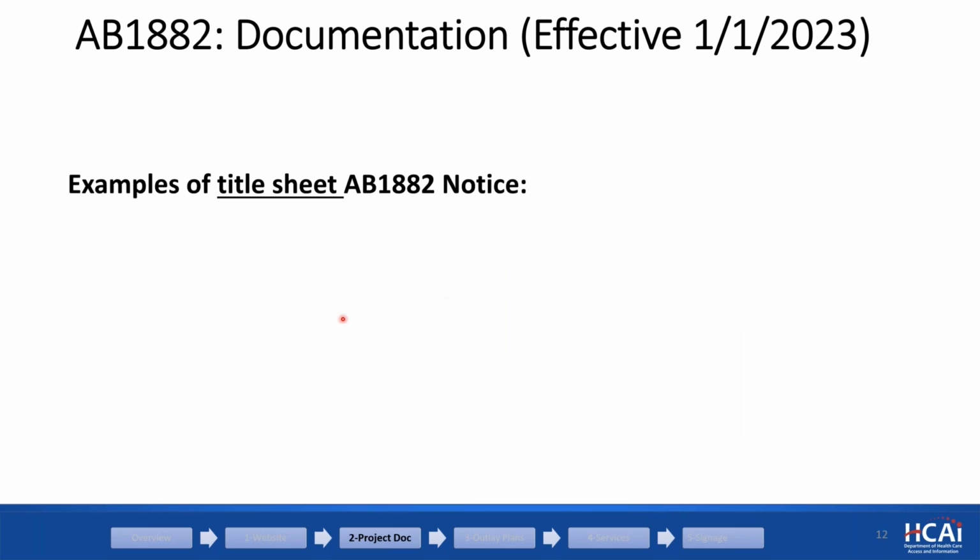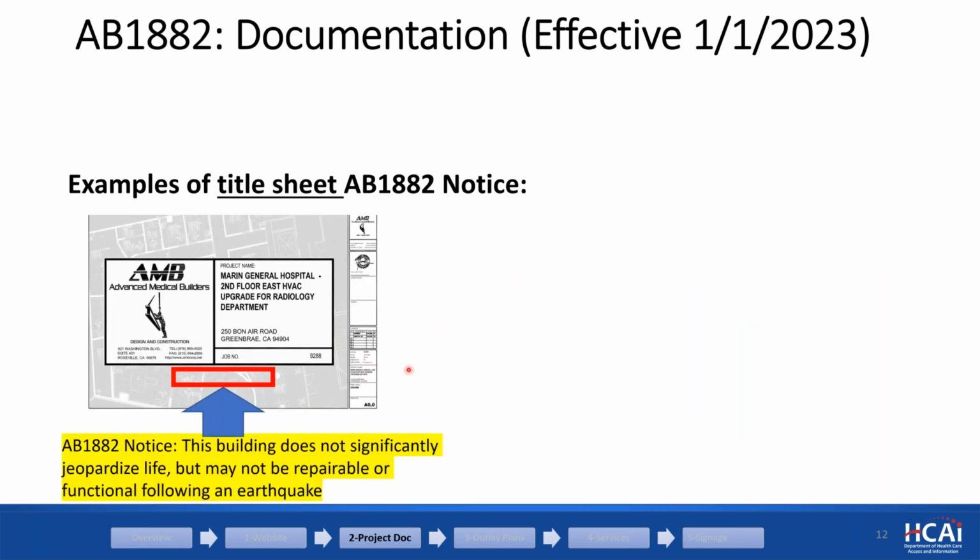So what are the examples? For example, if there's this A 0.0 architectural sheet, which is the title sheet of the project, we say, okay, somewhere here with this AB 1882 notice, please put the sentence. The font size, there is no required font size, something reasonable.